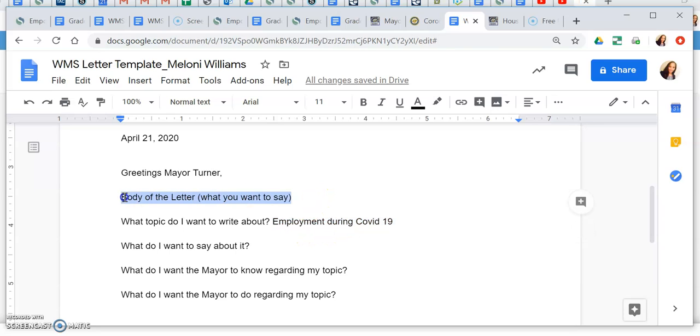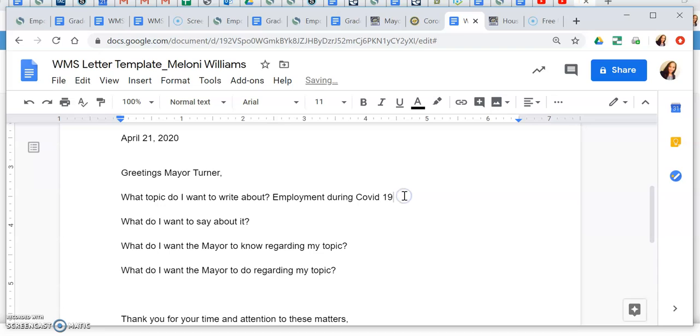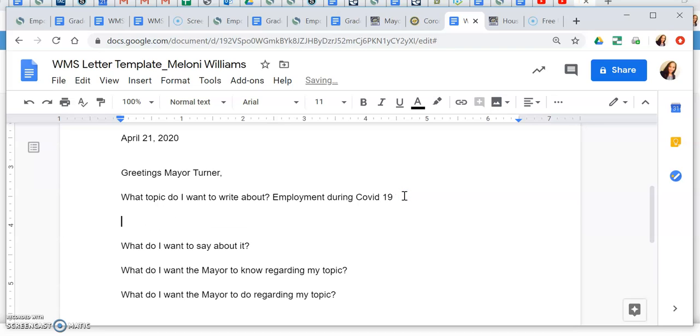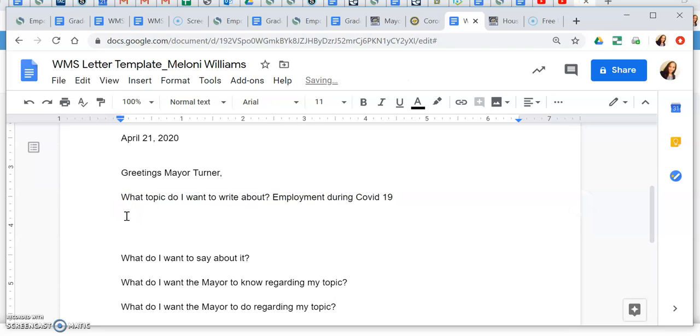So I'm gonna erase this because I don't need this here. I know I'm gonna start writing here. So I'm gonna start with question number 1. And you'll see once I get it written, I'm going to delete this actual part. I don't need this once I get what I want to say written. So first, what topic do I want to write about? Well, I'm writing about employment during COVID-19. So I'm going to start my letter by introducing myself.